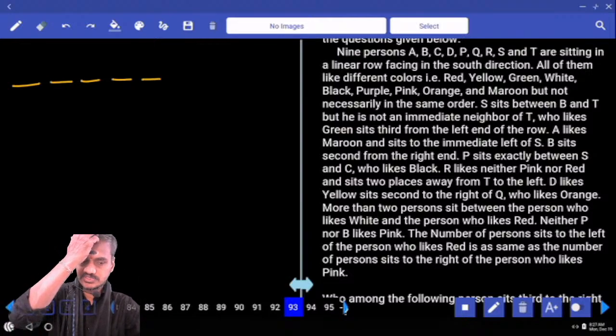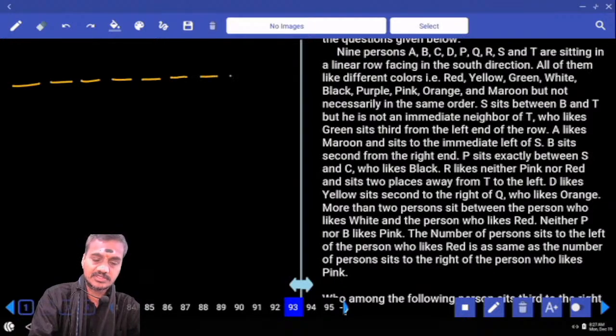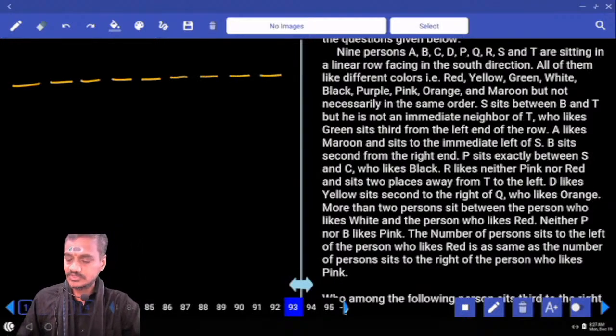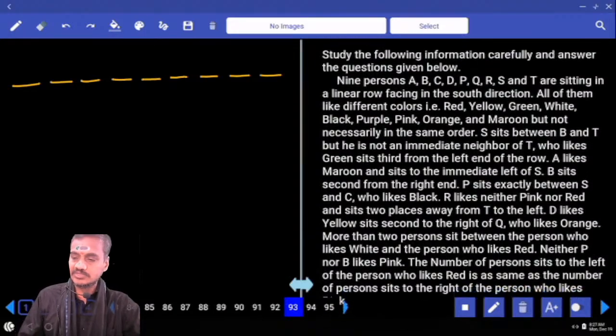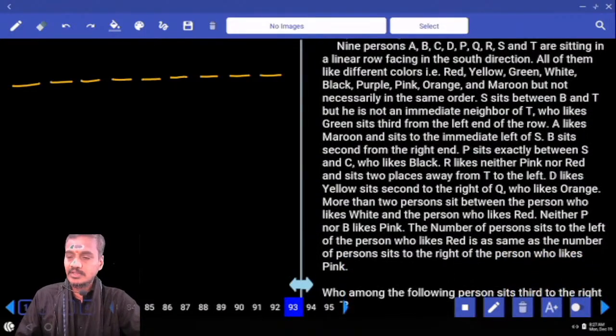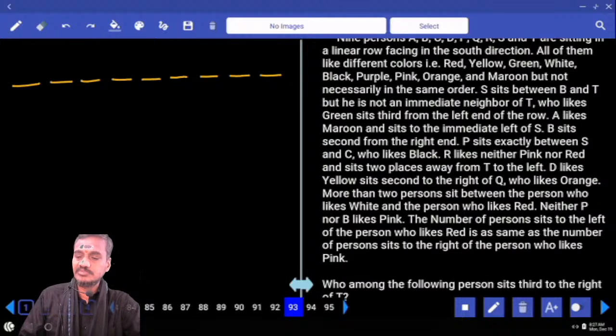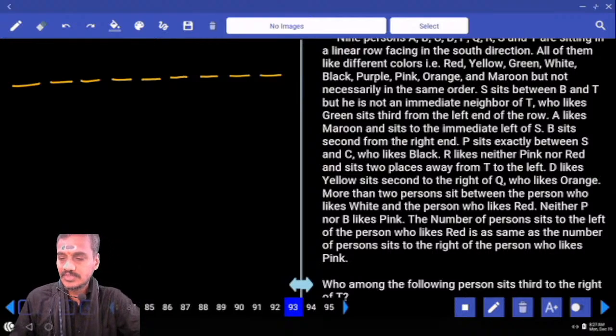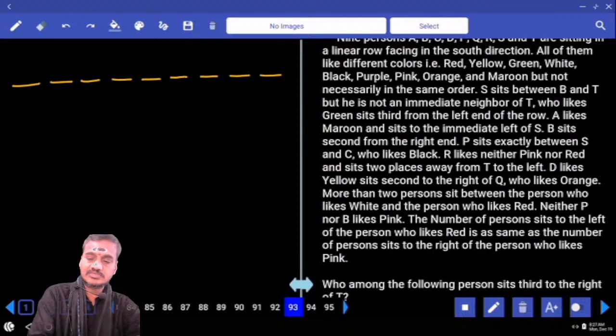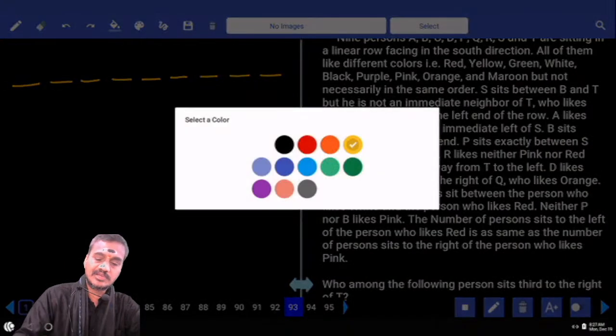And how many persons? 9: 5, 6, 7, 8, 9. And all the persons are facing towards south. And at the same time, each one of them likes a different color as well. And S sits between B and T, but is not an immediate neighbor of T. And T, who likes green, sits third from the left hand of the row. Okay? Now, who is here? T. And T, who likes green, sits third from the left hand of the row.